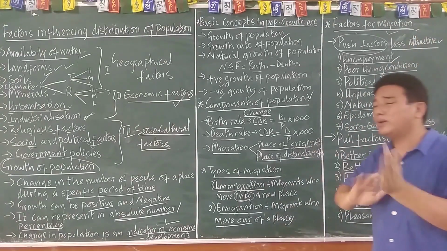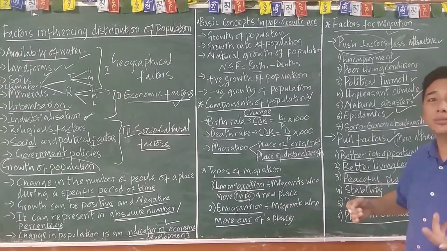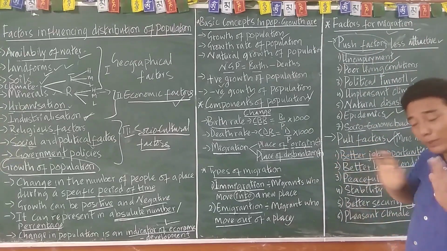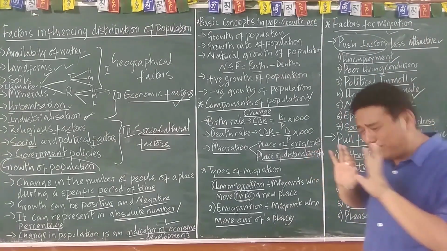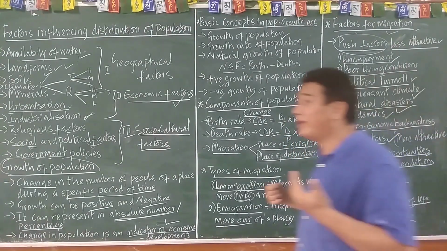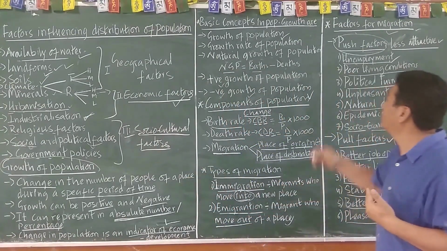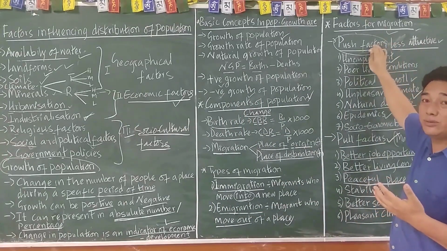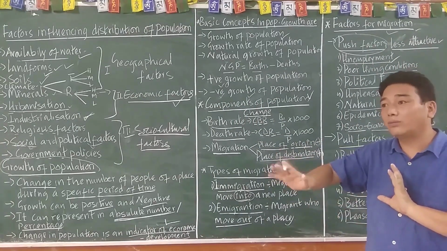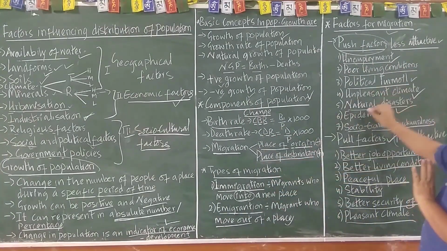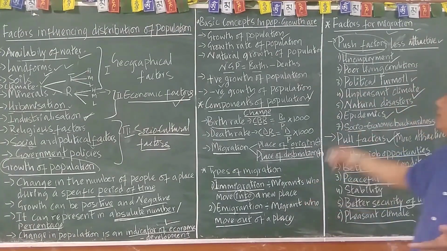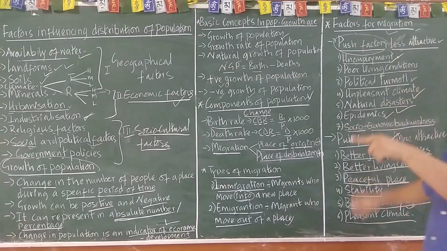And the factors for migration: push factor and pull factor. Push factors are the less attractive things about a place, and pull factors are the attractive things that draw people to another place, such as a career.